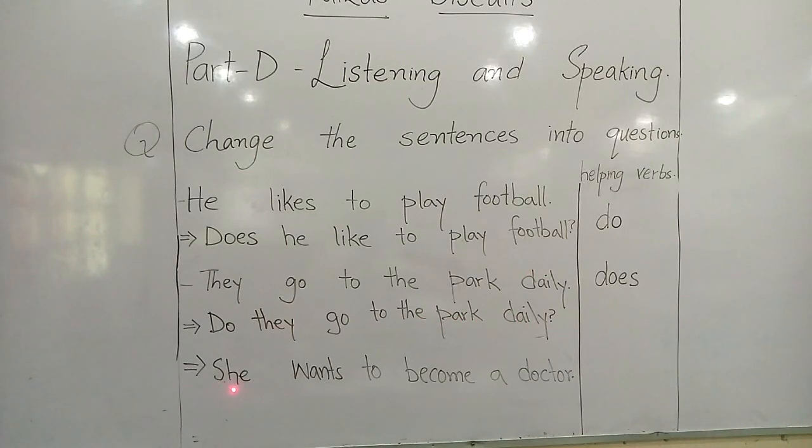Now in the next sentence you can see that she wants to become a doctor. You tell me what helping verb we are going to select here. Are we going to use this one or that one? Wants. Very good. We are going to use does. So does she want to become a doctor? She wants to become a doctor. Does she want to become a doctor?